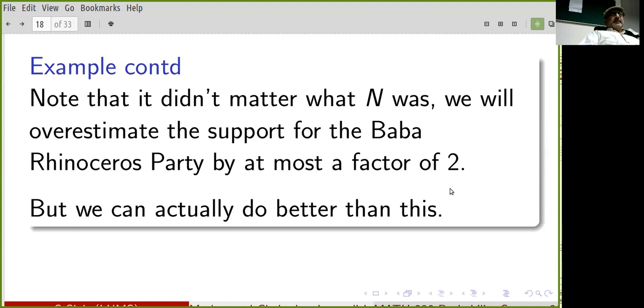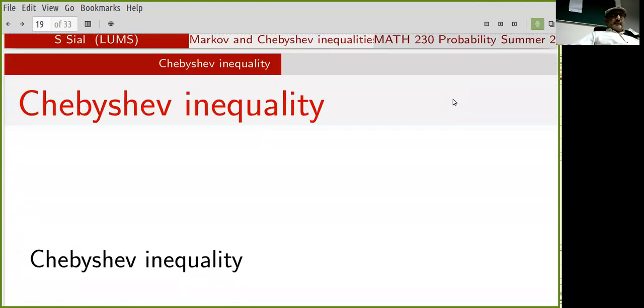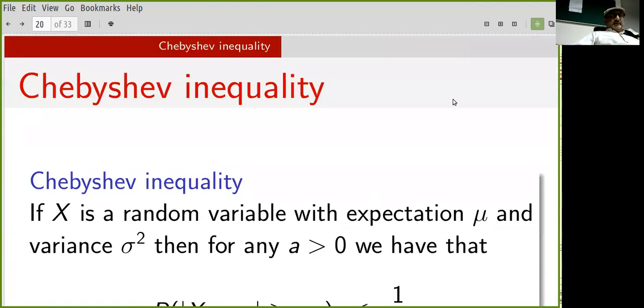So we can actually do better than that, and that's by going to the Chebyshev inequality. Once we have the Chebyshev inequality, we'll go back to this voting survey example, and we get a somewhat better bound for this.